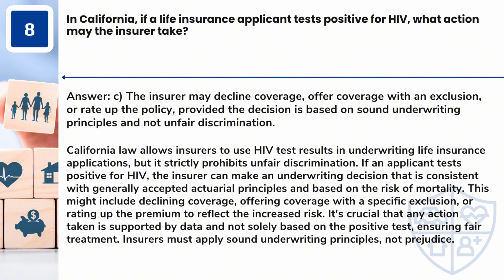This might include declining coverage, offering coverage with a specific exclusion, or rating up the premium to reflect the increased risk. It's crucial that any action taken is supported by data and not solely based on the positive test, ensuring fair treatment. Insurers must apply sound underwriting principles, not prejudice.